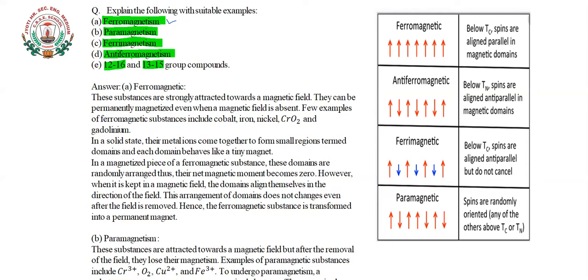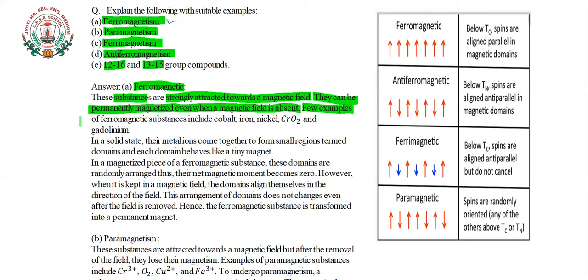Okay, so what is ferromagnetism? Ferromagnetic solids are the substances that are strongly attracted towards a magnetic field. Okay, their property is that they are strongly attracted towards a magnetic field. They can be permanently magnetized, even when a magnetic field is absent there.